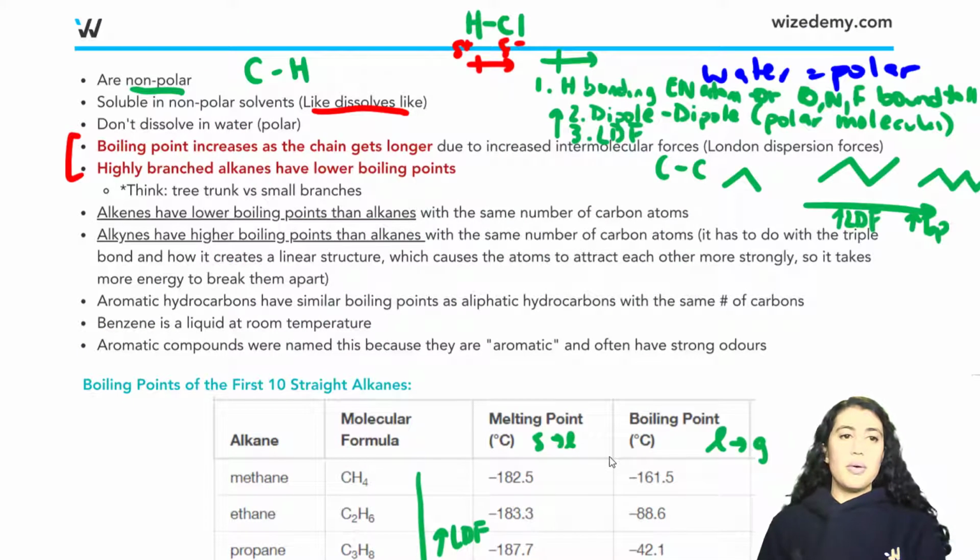Another thing to know about alkanes and their properties is that the more branches an alkane has off of it actually makes it have a lower boiling point. The way that you can think of this is if you think of a tree, the trunk of it is very, very strong. So that's how we think of the parent chain or the main chain. So for example, this might be the main chain, but let's compare that to